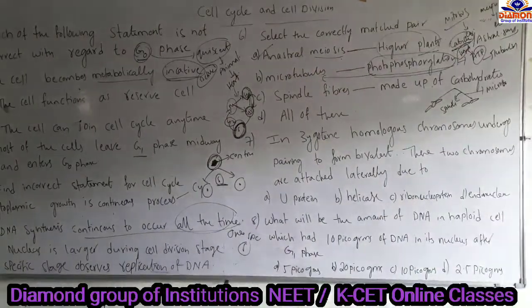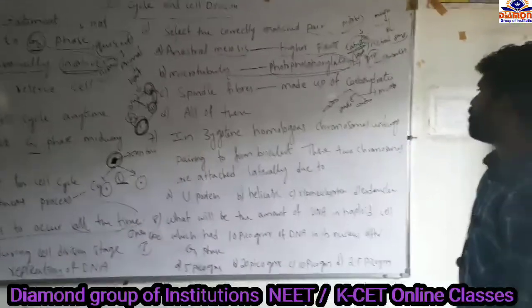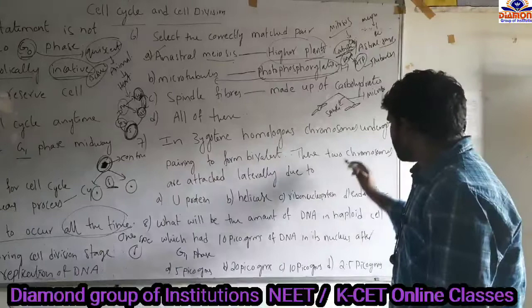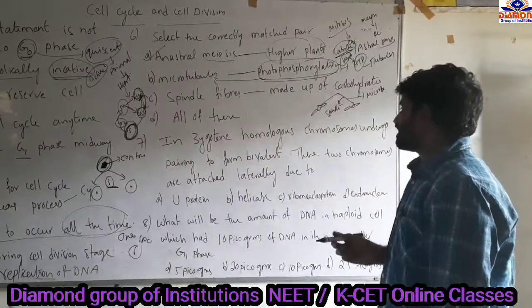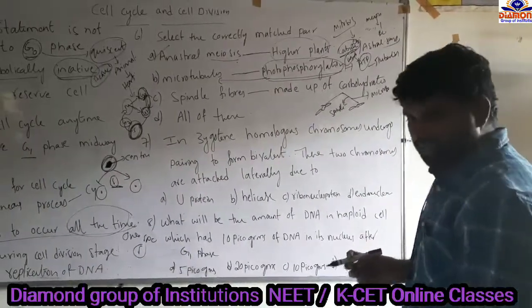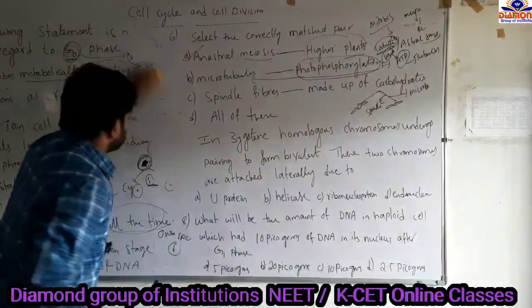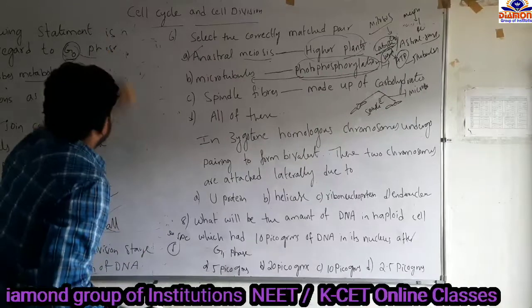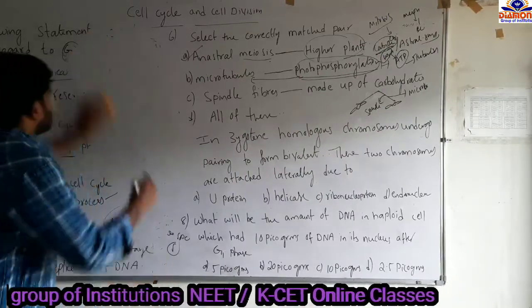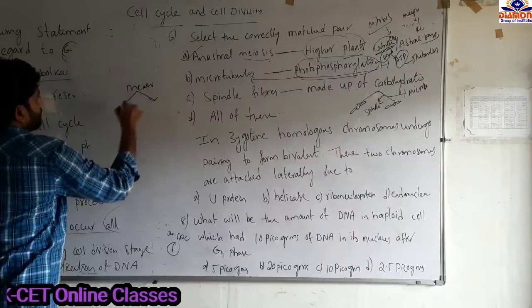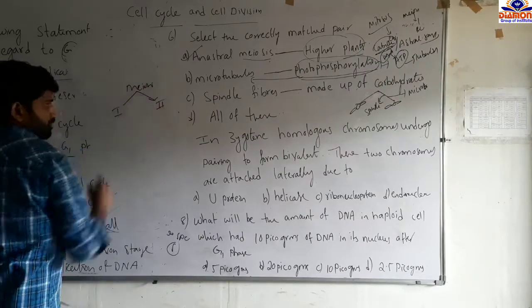And next question. In zygote, homologous chromosomes undergo pairing to form bivalent. These two chromosomes are attached laterally due to. Here, the concept of meiosis. So meiosis occurs by two stages: meiosis 1 and meiosis 2.